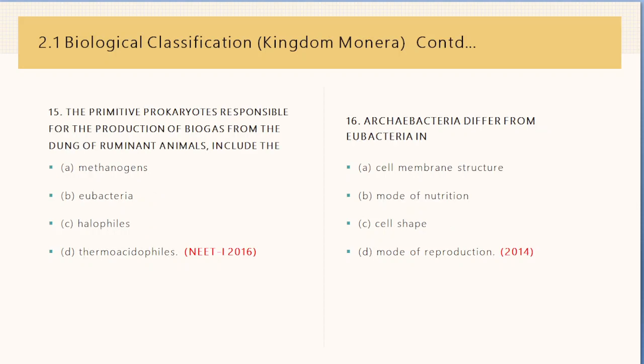Next question. The primitive prokaryotes responsible for the production of biogas from the dung of ruminant animals include methanogens, eubacteria, halophiles, thermoacidophiles. NEET 2016, and the right answer is methanogens. Question number 16. The archaebacteria differ from eubacteria in cell membrane structure, mode of nutrition, cell shape, mode of reproduction. This was asked in 2014, and the right answer is the cell membrane structure.